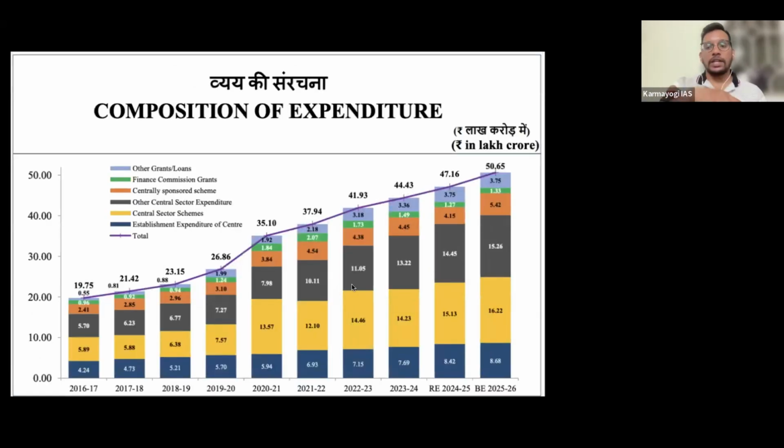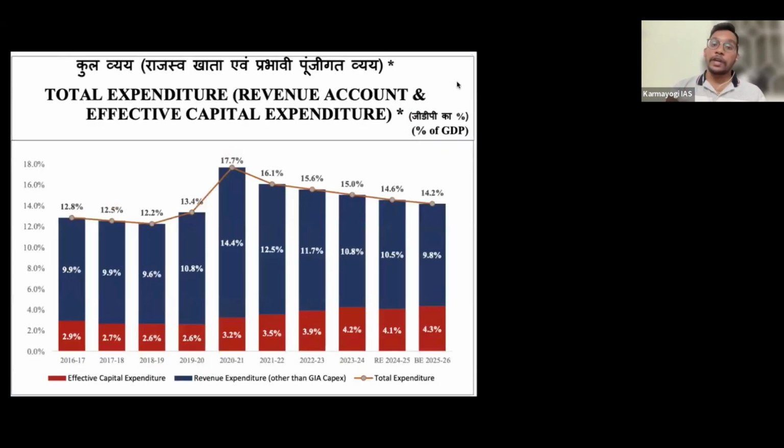Composition of expenditure, this we have already seen at the beginning, where the rupee goes. So you can see most of the money is going to central sector schemes. Then we have other central sector expenditure. So this is not very important. Anyway, total expenditure is 50.65 lakh crore. Then we have effective capital expenditure, that is the central government's total expenditure plus the money given to the states for capital expenditure. Red color is the effective capital expenditure, and blue color one is the revenue expenditure. Obviously, you know we have more revenue expenditure, and effective revenue expenditure is less.